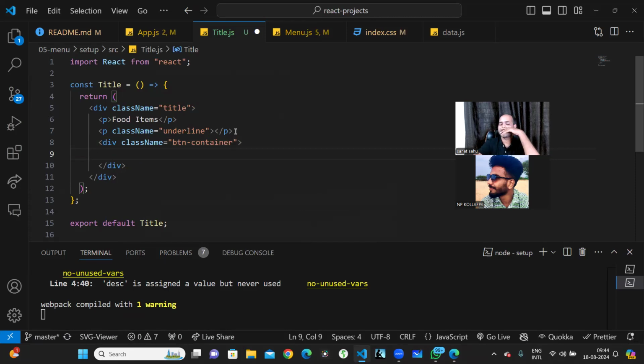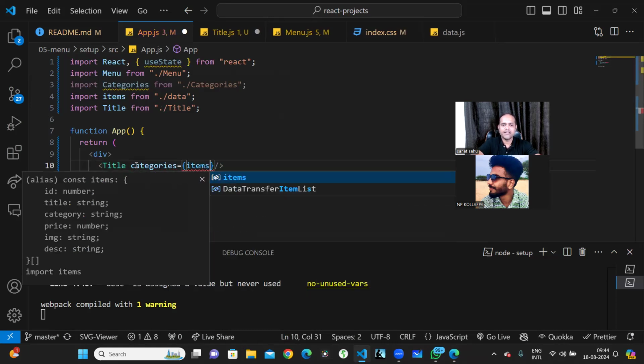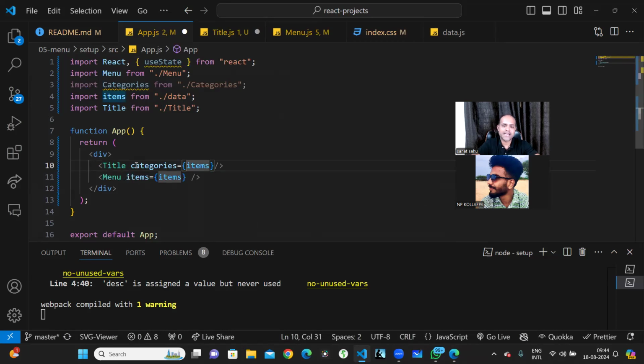What are the different kinds of buttons I can have? What are the different categories I'm having, which means I have to get the categories here. In app.js, I have the data over here, and from the data I need only the categories. So I'll create one prop called categories. All the categories I have to get first, right?